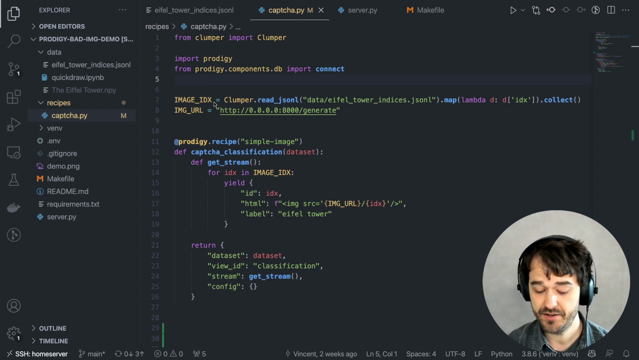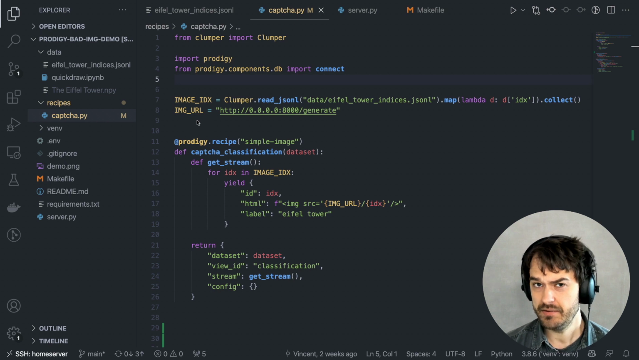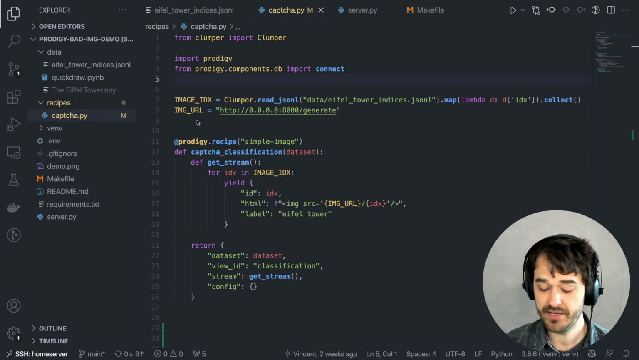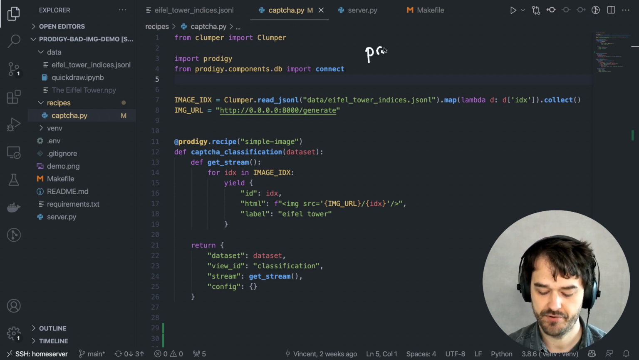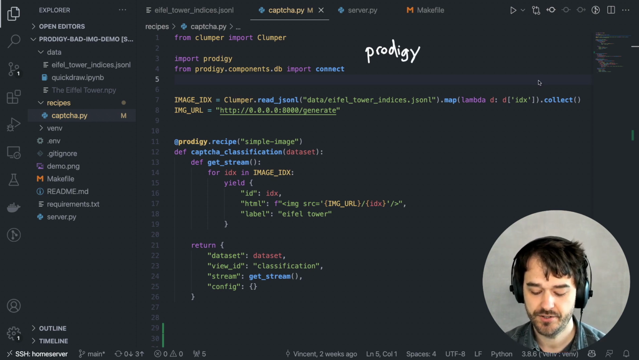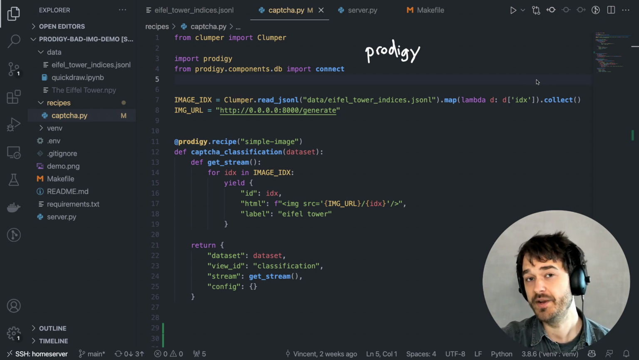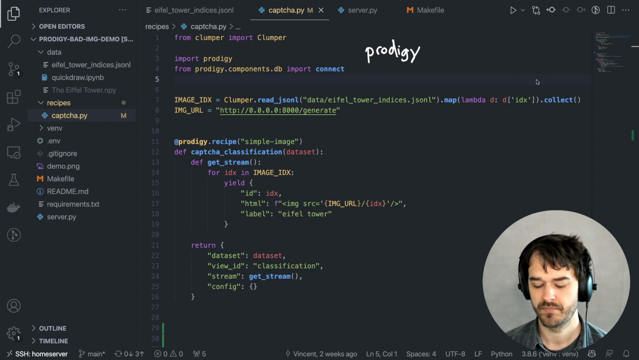And then I also have this separate URL for the image server. Now this is a little bit unconventional, but the thinking here is that I'm about to start a Prodigy server, and I have all of these indices, and I could write all of the images on disk that I have, and I can use these indices to then read them inside of Prodigy. But that would be a bit of an inconvenience, because I do have a lot of these images that I might need to store on disk then.